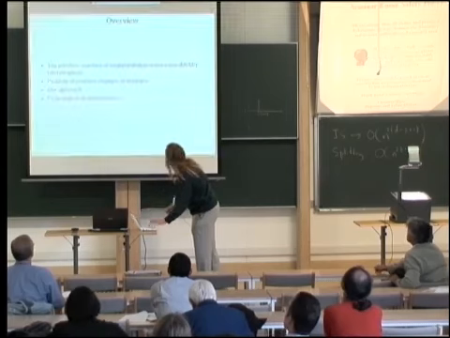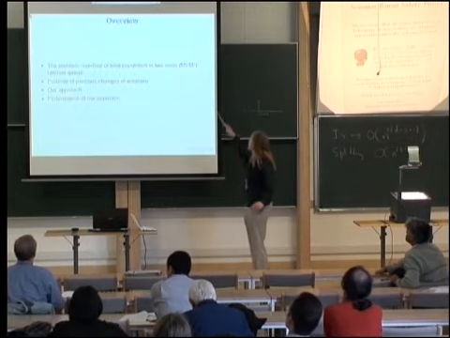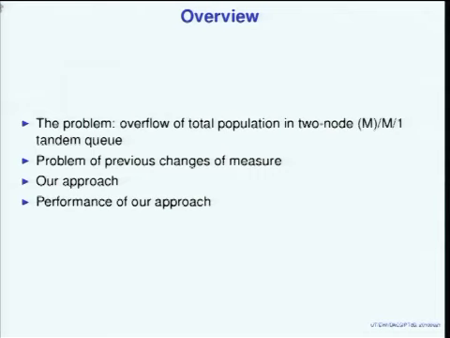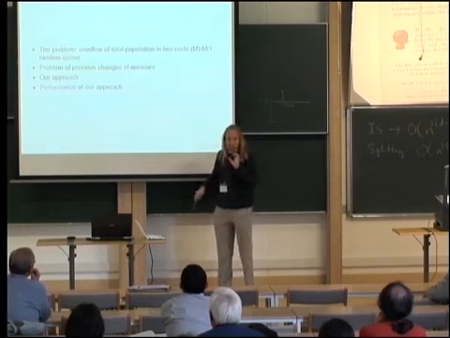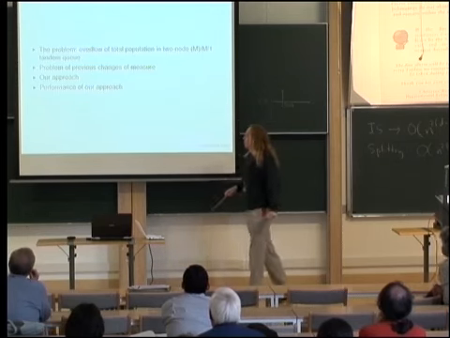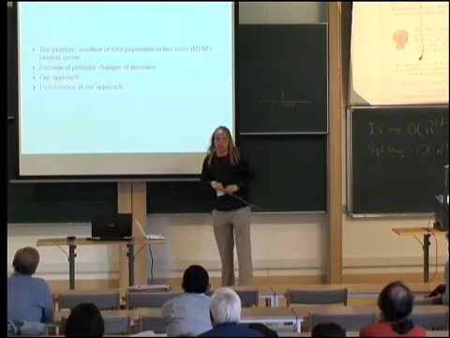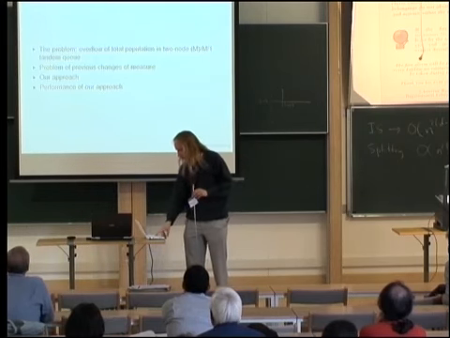So, the outline of my talk: I'll briefly sketch the problem, again, the two-node tandem queue. There have been some previous solutions for efficiently simulating that queue. I'll briefly discuss those and point out one disadvantage they have. Then I'll introduce our approach, compare our approach to those previous ones, in particular in light of that problem that I'll mention in a moment. And finally, I'll discuss the performance of our approach.